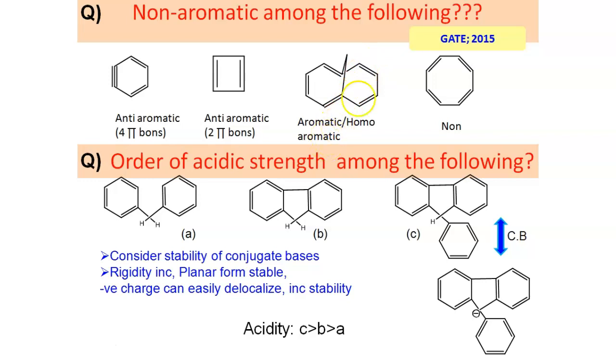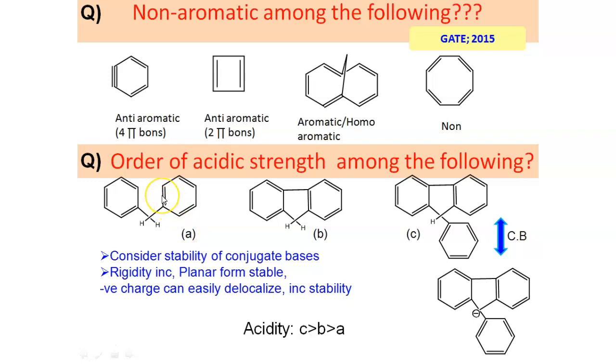And in the last option, as I have already discussed, this is cyclooctatetraene, and as I have discussed, this system exists in a tub shape, so it is non-planar, hence non-aromatic. So among these 4 options, the last one, cyclooctatetraene, will be non-aromatic.